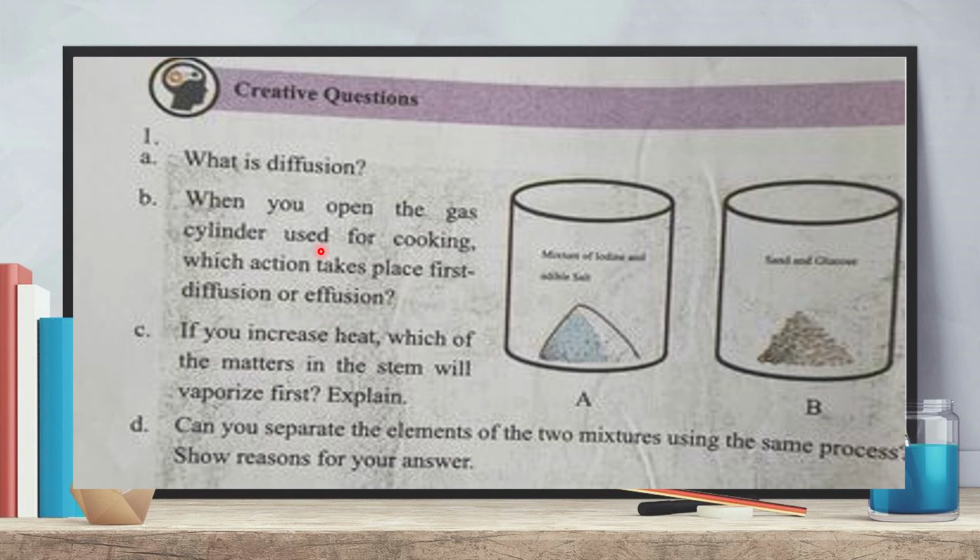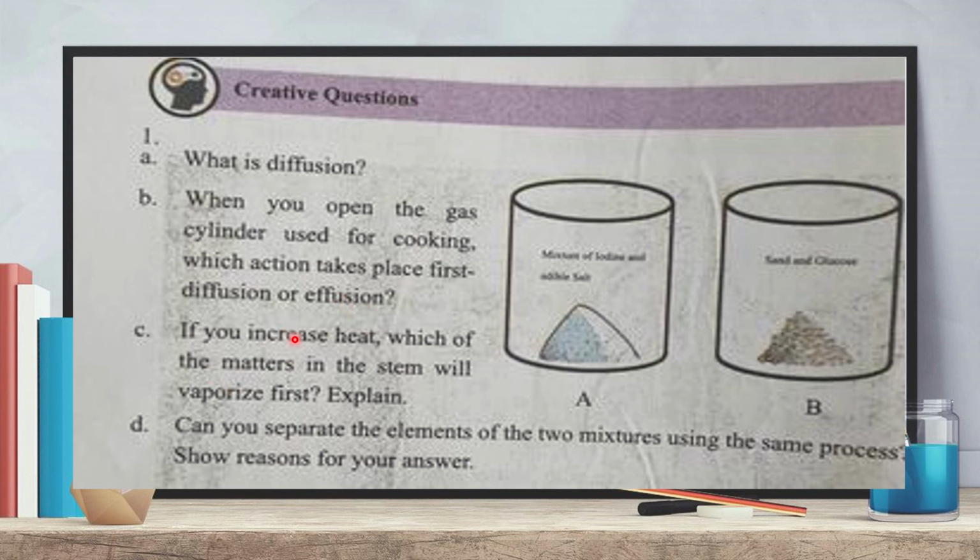Now look, the gas cylinder. Inside the cylinder, the gas molecules are present. When this cylinder is opened, the gas molecules come through the small hole of the cylinder. So at first the effusion process takes place, and when the gas comes out of the cylinder, it spreads, and this process is diffusion. So which process takes place first? Effusion. So here, at first effusion takes place, then diffusion.